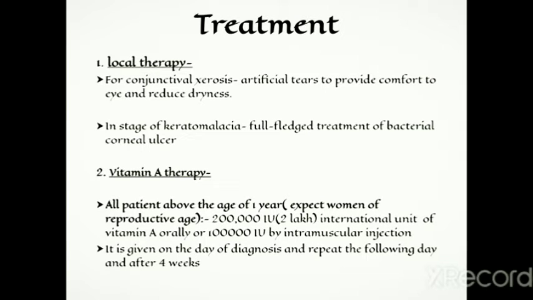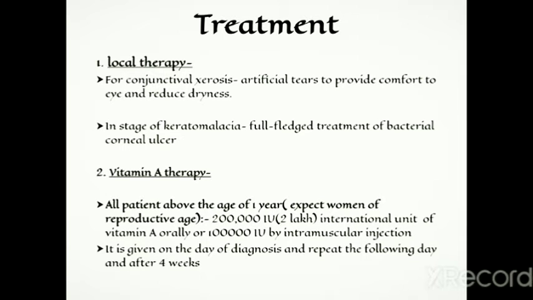So now friends, let's talk about its treatment. So how can we treat this? For treatment, we use both local therapy and vitamin A therapy. In local therapy, for conjunctival xerosis, artificial tears are provided for the comfort of the eye, which reduces the dryness. In the stage of keratomalacia, full-fledged treatment of bacterial corneal ulcer is given.